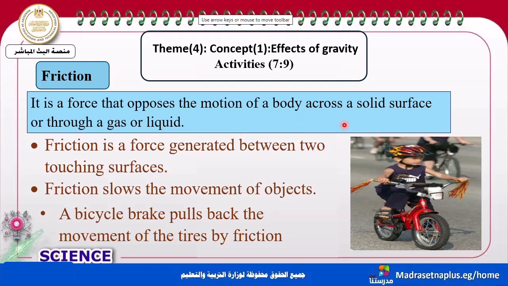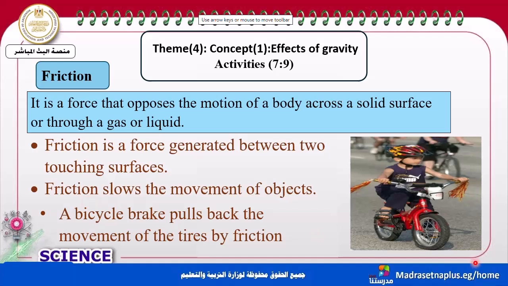Caused by what? Through solid, through liquid, or through gas. So there is a friction force, and this friction force is generated between objects. Can objects away from each other be affected by friction? No. The objects must be touching surfaces. And friction slows the movement of the object.